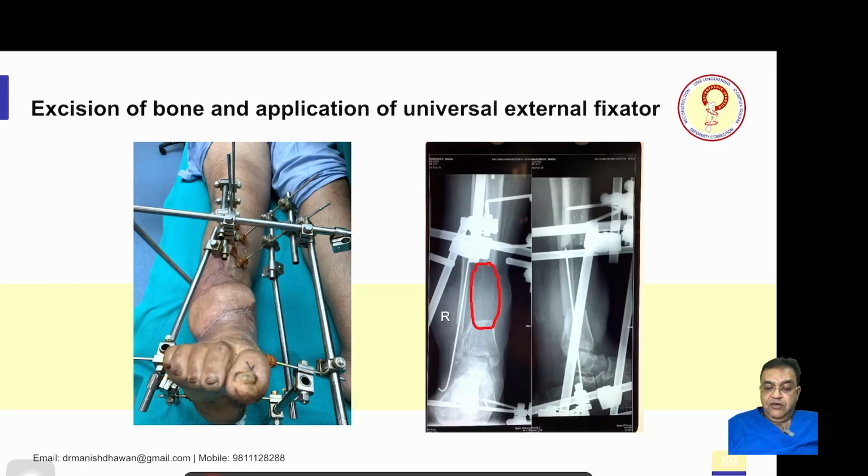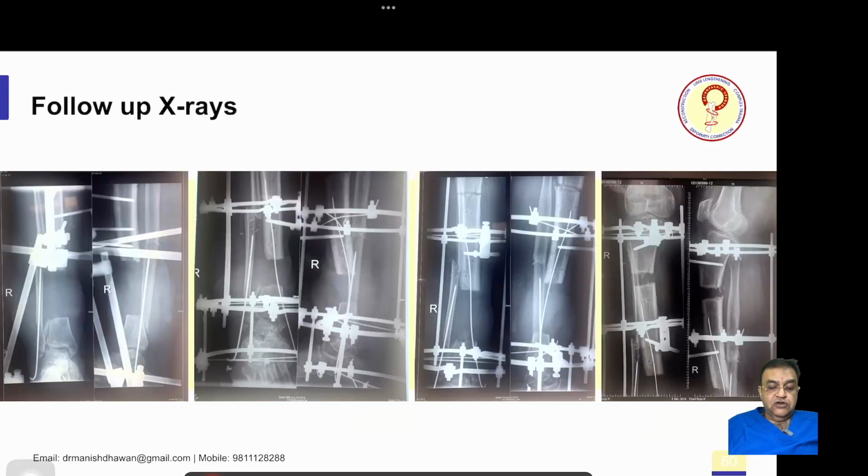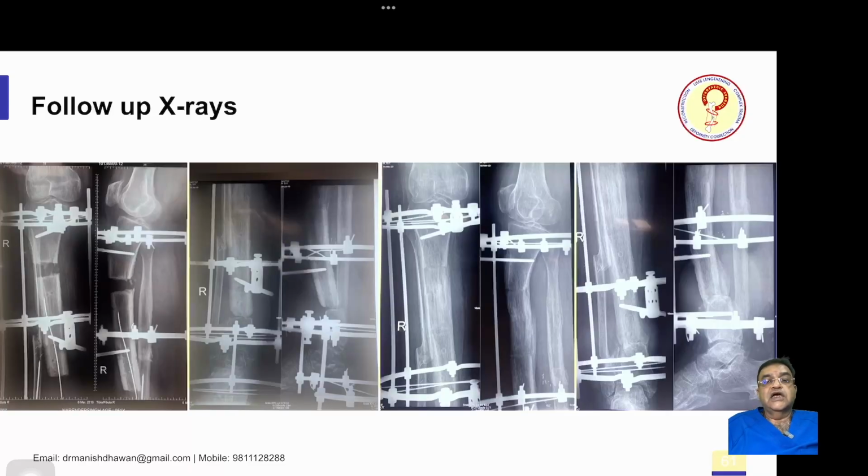We put an intramedullary rod in the fibula. Also we put a second alignment wire in the tibia. So this is just to guide the transport fragment down, because distally there was a very small part of the tibia, the Pilon fragment, and we did a proximal corticotomy. You can see the proximal corticotomy. This was done and the fragment was transported, and this wire is guiding it down. So transport is going on well.